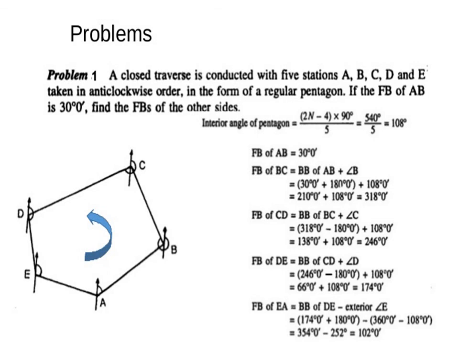Similarly we can calculate the forebearing of CD equal to the back bearing of BC plus angle C, so it becomes 246 degrees. Similarly, the forebearing of DE equals the back bearing of CD plus angle D. Similarly, the forebearing of EA equals the back bearing of DE minus the included angle. That way we can calculate the forebearing of all other lines in a closed traverse. You should just know how to calculate the bearing of a line by making use of the included angle.